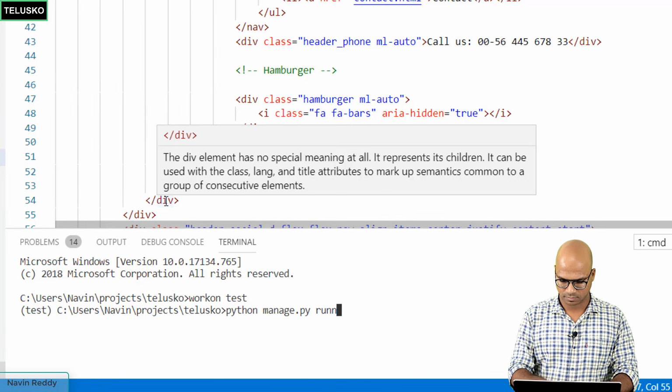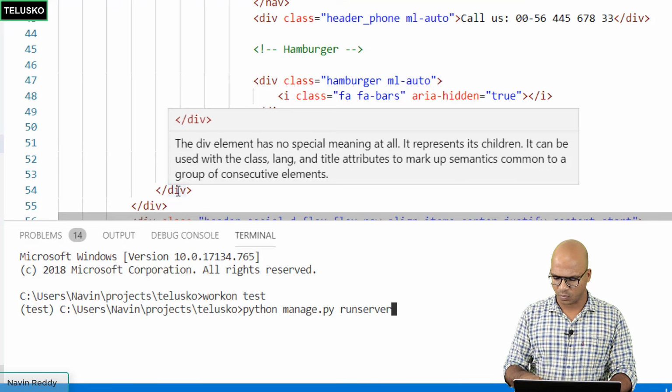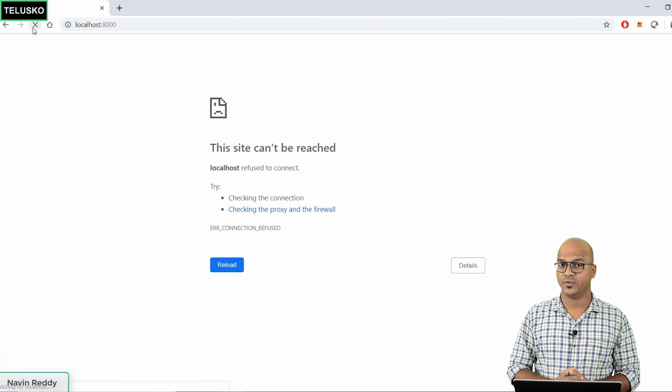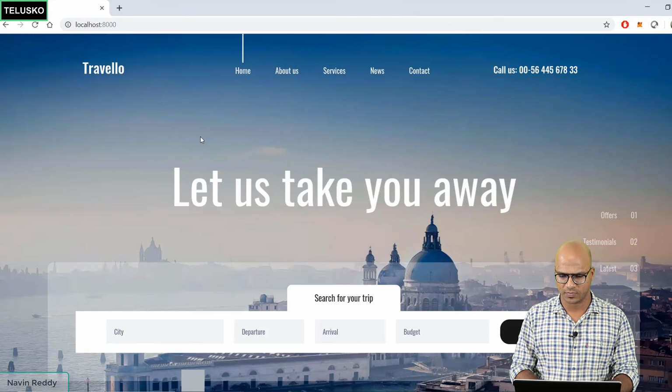I will say python manage.py runserver, and then this will run the server. Okay, so you can see we are running the server now. Let's go back here and we got our page. Okay, this is what we wanted, right?